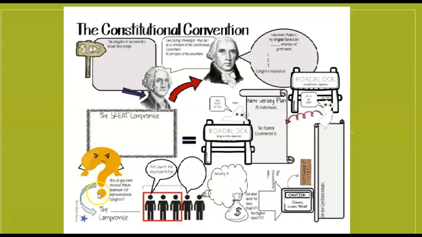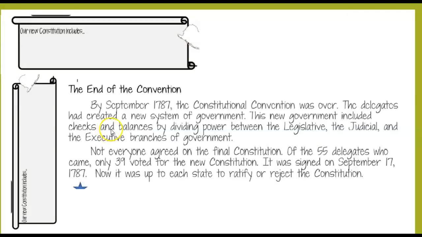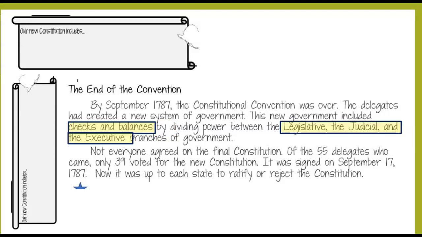The last part here is this last box on the side. Hopefully nobody forgot about it. So I just flipped it around. It says our new Constitution includes, so if we look at the passage, the new Constitution includes something known as checks and balances. We're going to get into that more in the last section of the textbook, Chapter 7. And also the 3 branches of government. So that's what you should have up here: a system of checks and balances and 3 co-equal branches of government: legislative, judicial, and executive. So that ends that part of the chart and our review over it.